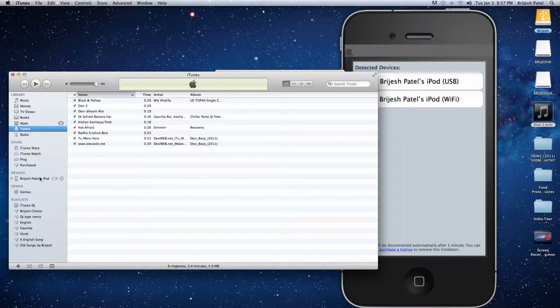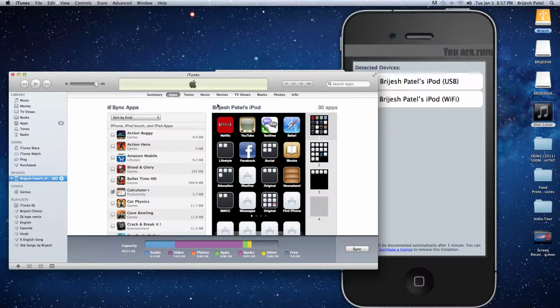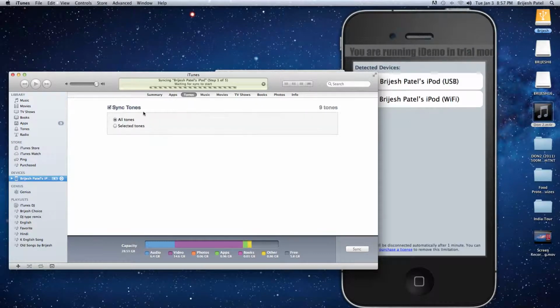So once you download it, then go to your phone or iPod and sync it. Like my tones is set to sync all tones no matter what. So I sync all the tones. Once it's complete, I'll get back to you.